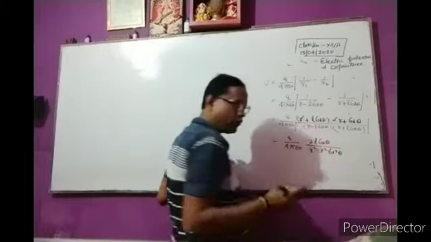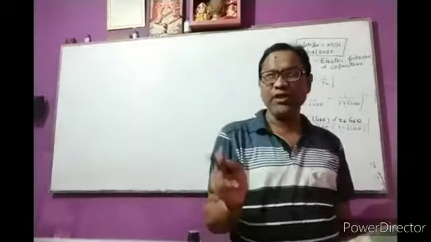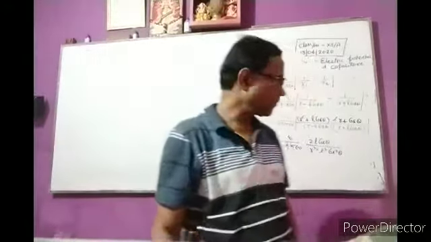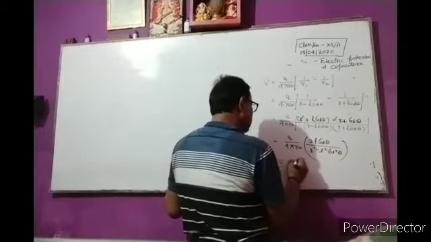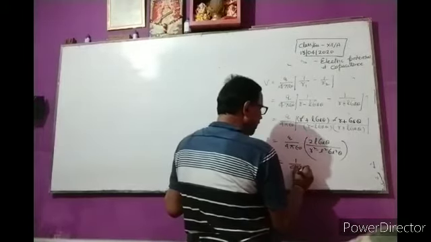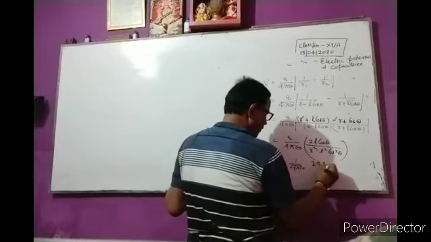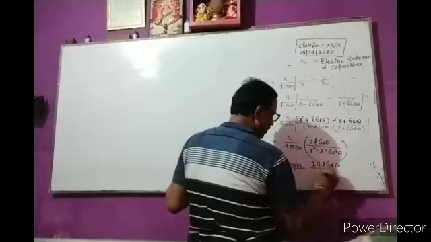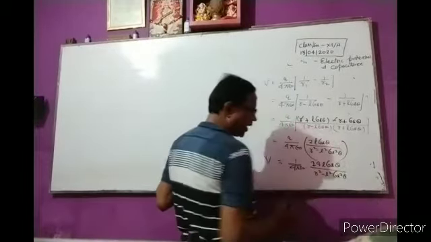cos square theta. We know that A square minus B square is equal to A plus B into A minus B. So V is equal to 1 upon 4 pi epsilon naught, 2QL cos theta by R square minus L square cos square theta.